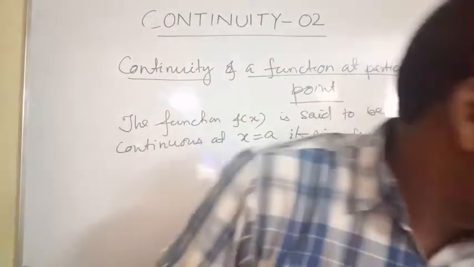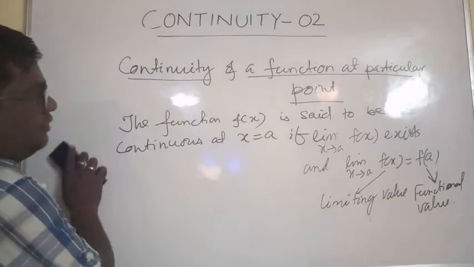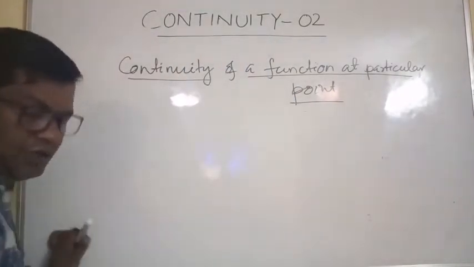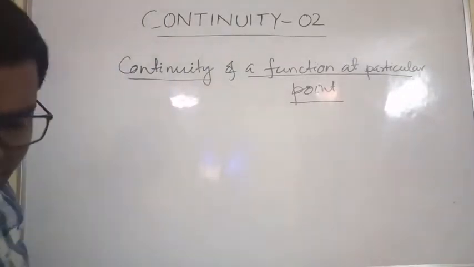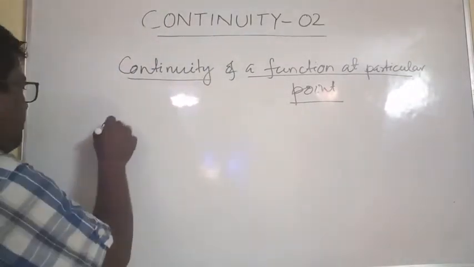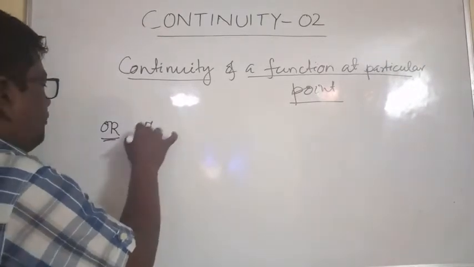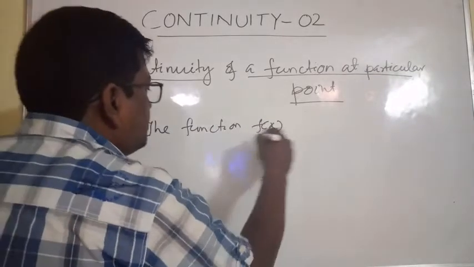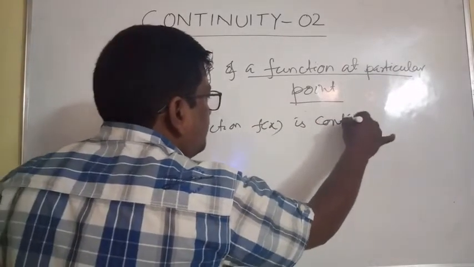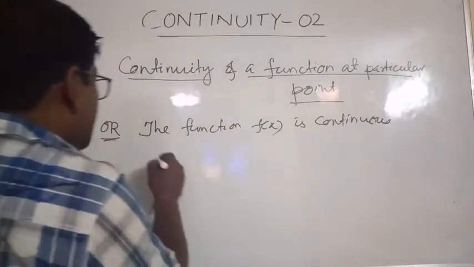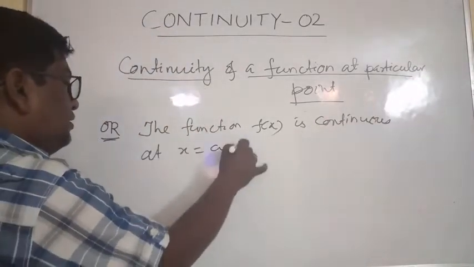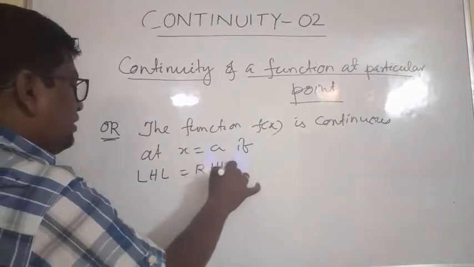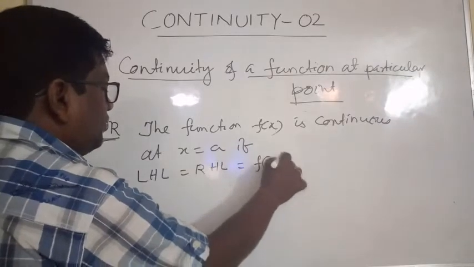Or we can say the function f of x is continuous at x is equal to a if LHL is equal to RHL equal to f of a. Clear?